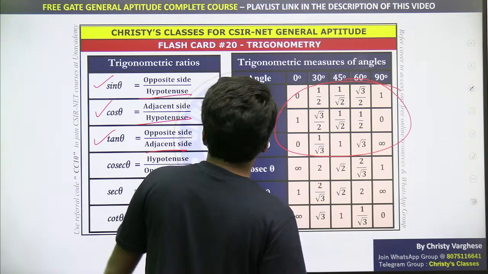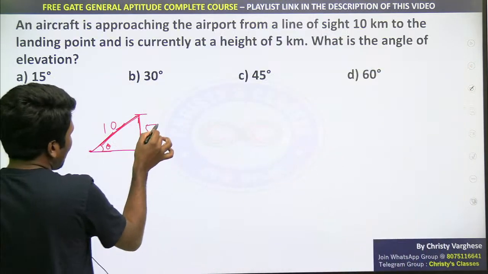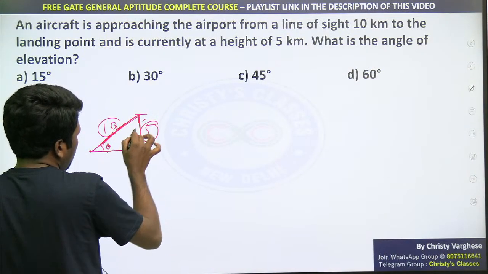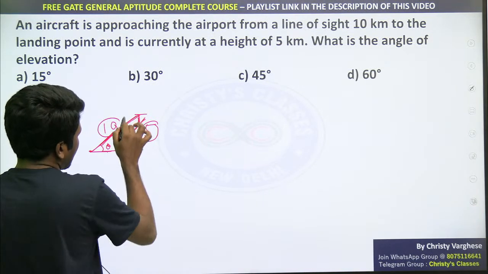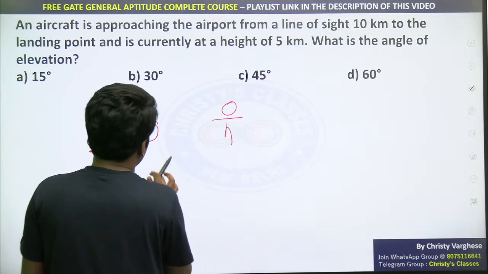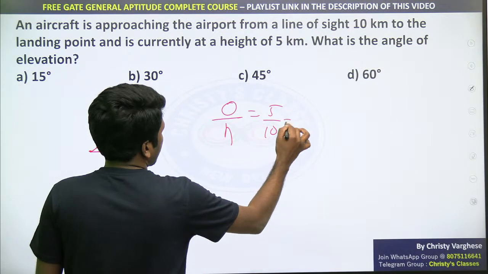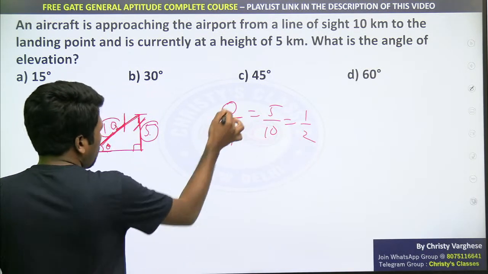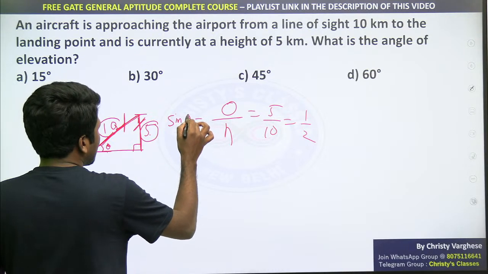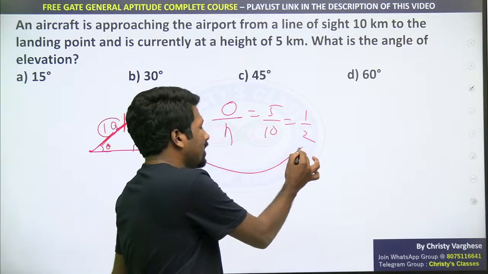So anyway, we can see here we need to find this theta. We know that in the perspective of theta, this is the opposite side, and this is the hypotenuse of this right triangle. Opposite by hypotenuse we know, opposite 5, hypotenuse 10. That is 1 by 2. What does opposite by hypotenuse mean in trigonometry? Sin theta, right? That means sin theta is half.